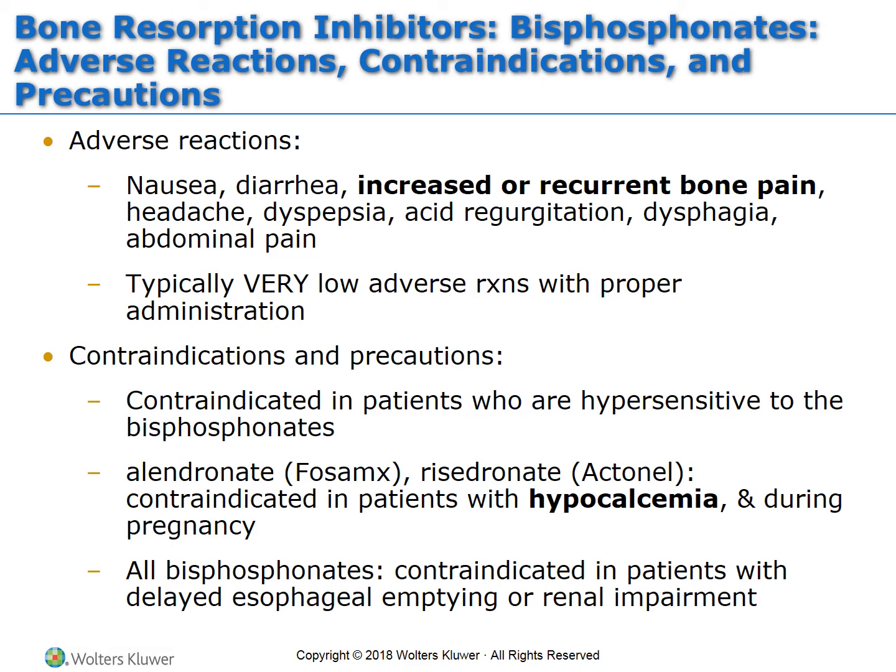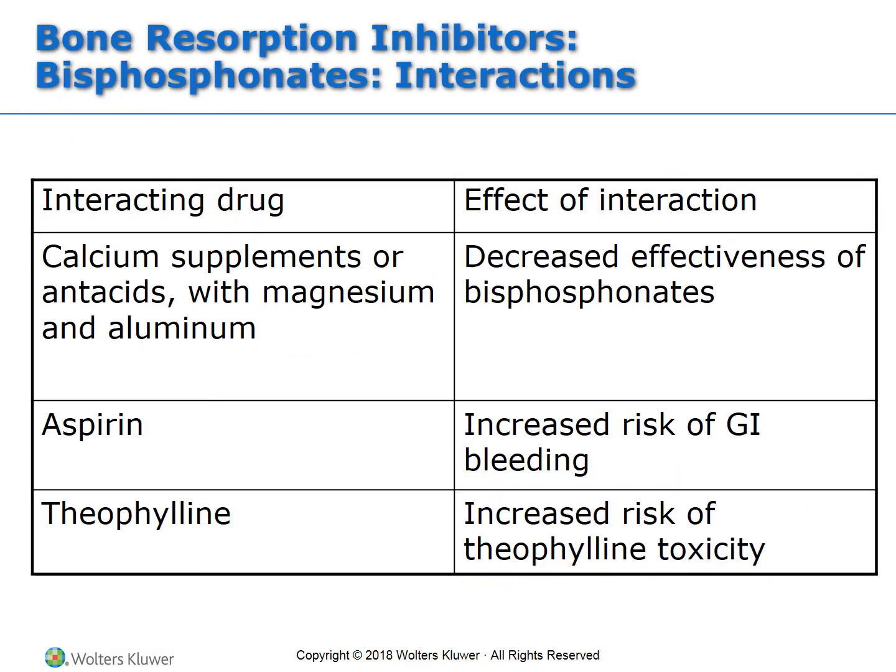All bisphosphonates are contraindicated in patients that have delayed esophageal emptying or renal impairment. The esophageal emptying issue is because of the potential for acid regurgitation, the erosion of the esophagus, and that kind of thing that can be related to the combination of this drug and that difficulty, if you will.